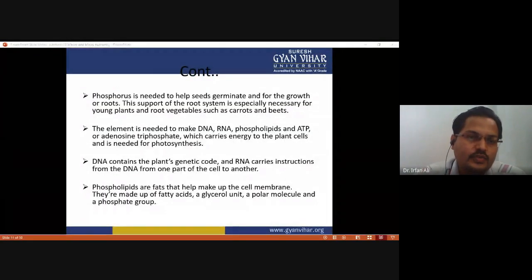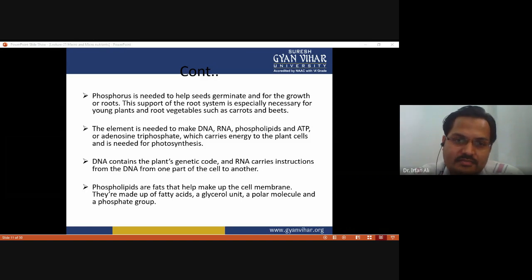And in addition, phosphorus is needed to help seed germination and the growth of roots, and this support of the root system is especially necessary for young plants and root vegetation, such as carrot and beets. The carrot and beet size depends on the supply of phosphorus. If there is plenty of supply of phosphorus, the carrot and beet root can grow well.